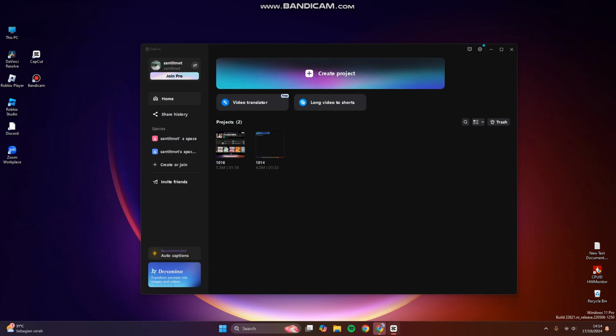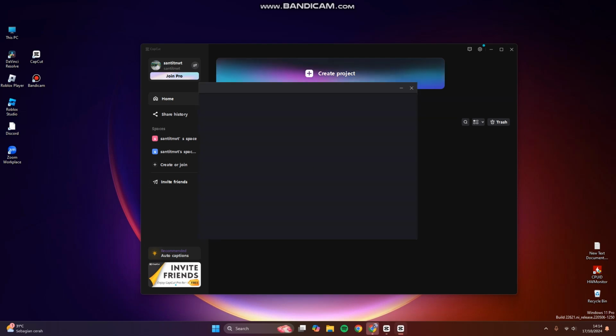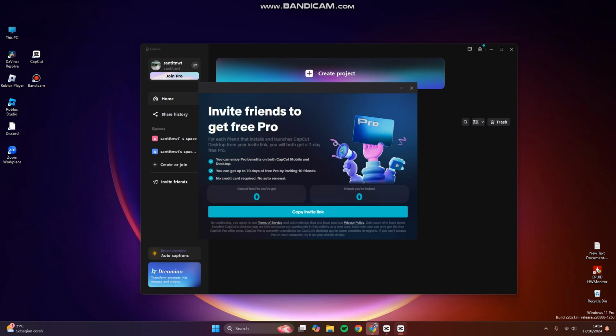So if you are currently using PC, when you log into CapCut PC, you can see there will be this option, invite friends, this one at the bottom, and also this one. And when you click on that option, this pop-up menu will show you how you can get a free Pro. So you can get a free Pro by inviting your friends with this invite link with your referral code.